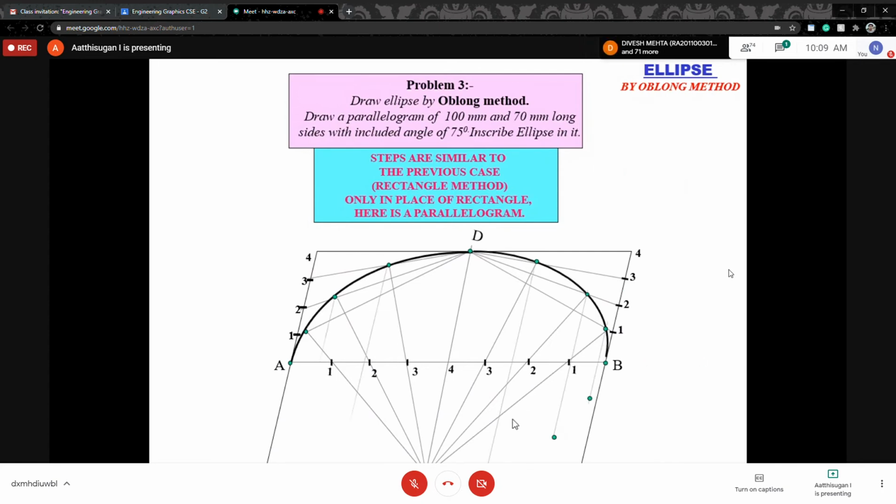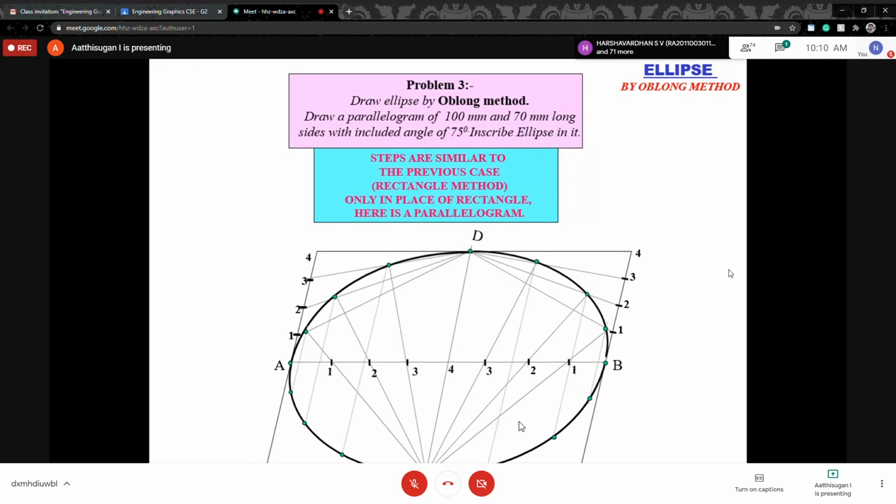See the bottom also, we are getting the shape of the ellipse. So this is the oblong method. The only difference is that the rectangle is tilted. The remaining steps are the same as the rectangle method. I hope you understand.